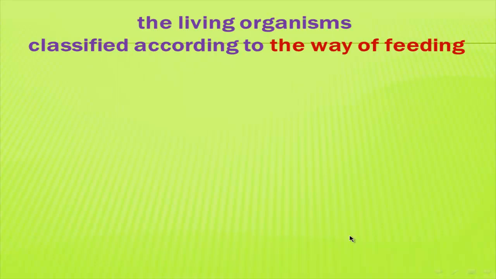Now we will talk about the types of living organisms according to their way of feeding. Before we talk about the types of living organisms, we must ask ourselves a question. Do all living organisms eat in the same way? Does a human eat or feed like the plant? Of course not. We are different in the way of feeding. Each living organism gets its food in a specific way.